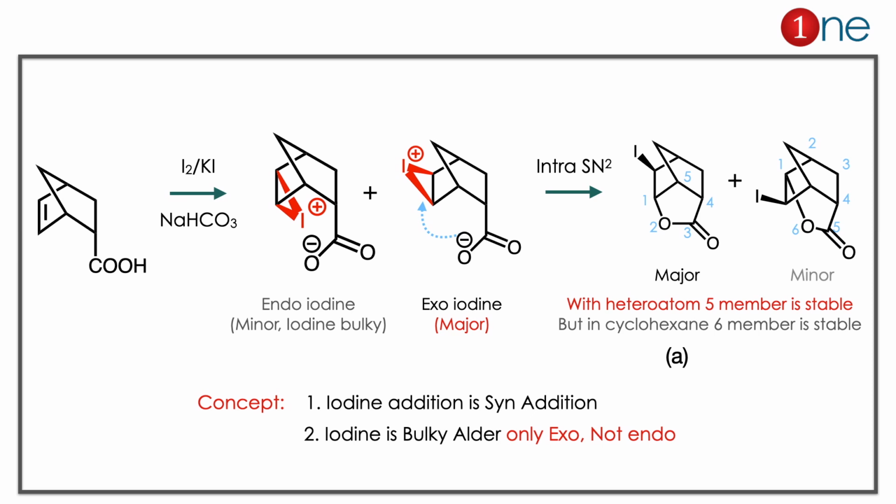Here you have to learn two important concepts. First, iodine addition is a syn addition. Both bonds to the alkene are added on the same face of the alkene, so the addition is syn. Second thing is iodine is bulky, it always forms exo, not endo.